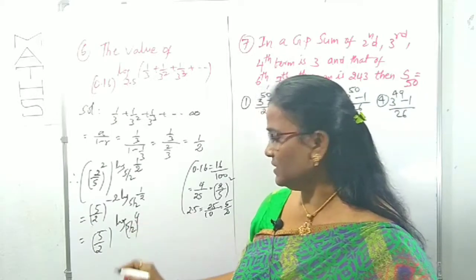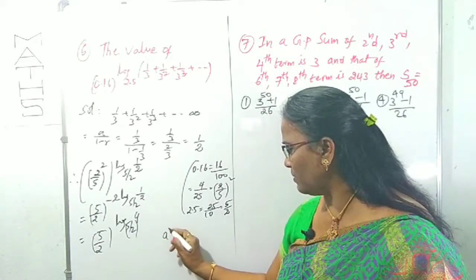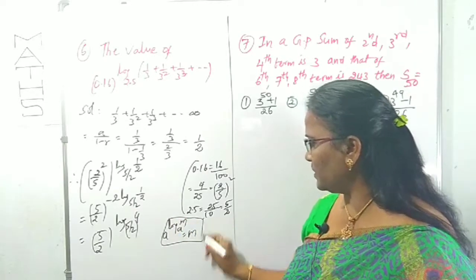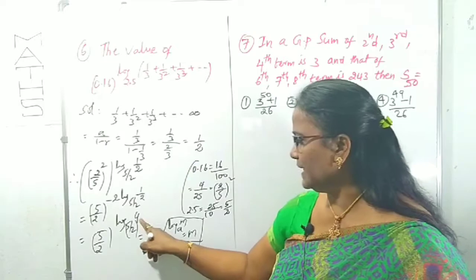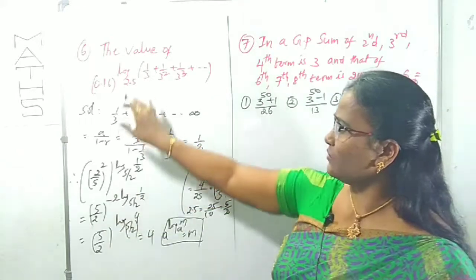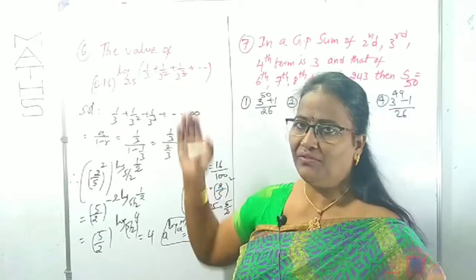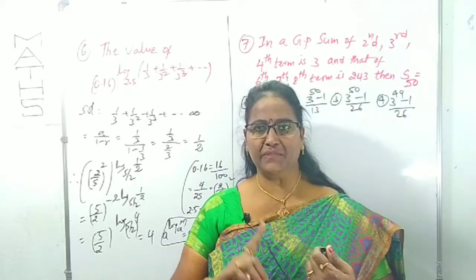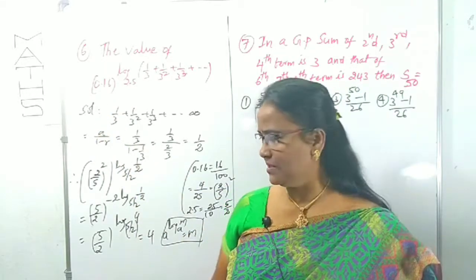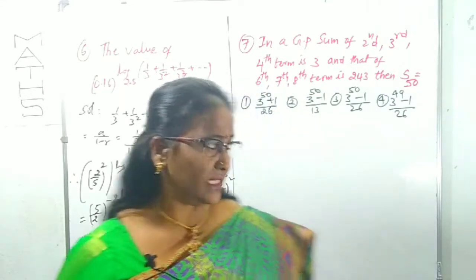What you can observe is that this is clearly in the form of one of the properties in logarithm, that is a power of log m to the base a is m. This property we are using here. In place of m, what is there? 4. These two are equal. Clear? This is the required value of the given sum. That's it. You just have to concentrate on simplification. First, I used the sum of infinite terms in GP, and also I used the simplification of 0.16 and 2.5. At the end, I used the logarithmic application. That's it. Okay. Now come to the next question.